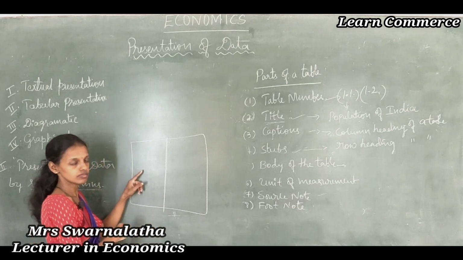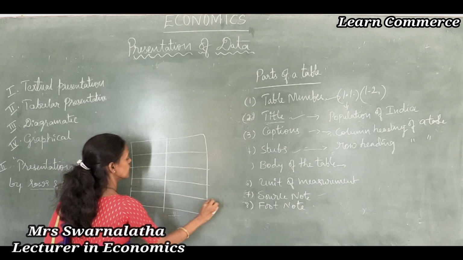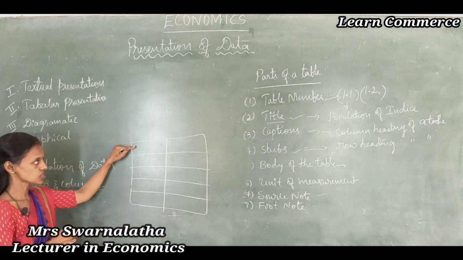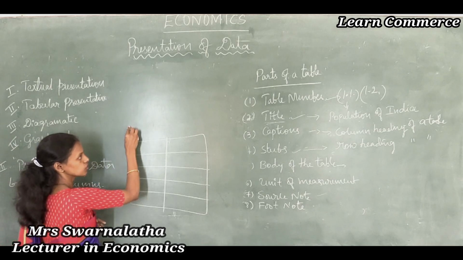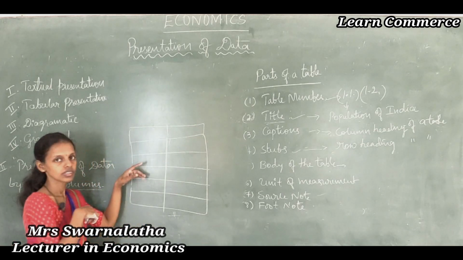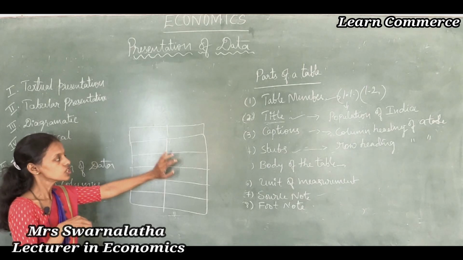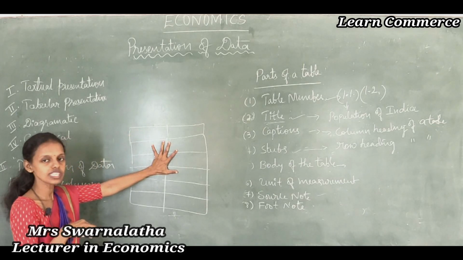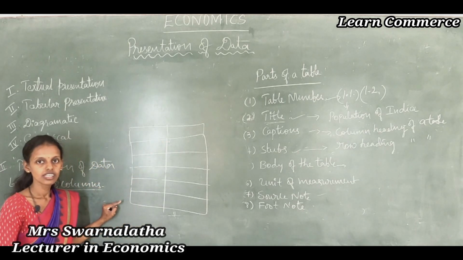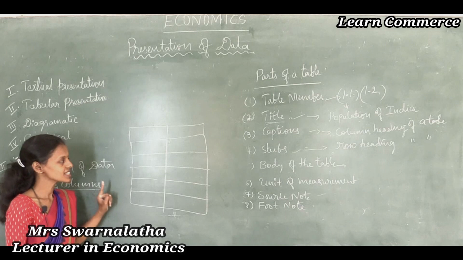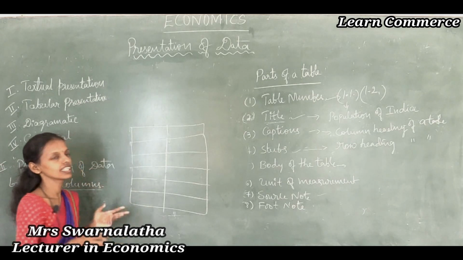If I just make many rows, 1, 2, 3, 4, 5 rows, I can add one more row, 6 rows, 2 columns, a 6 into 2 table I have drawn here. Does this table look very beautiful or nice? No. There is nothing in this table. You can't understand anything from this table.